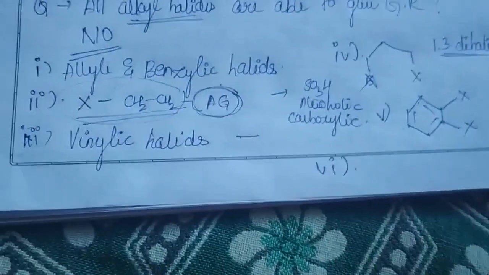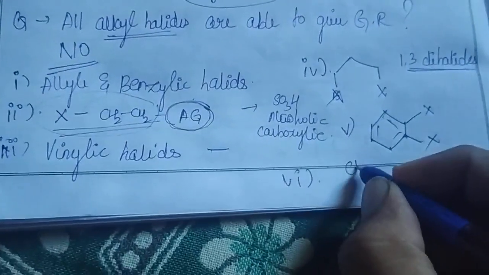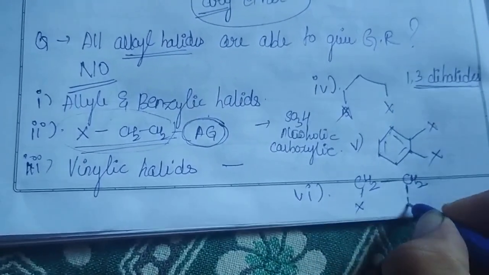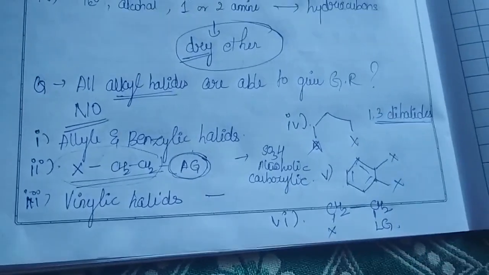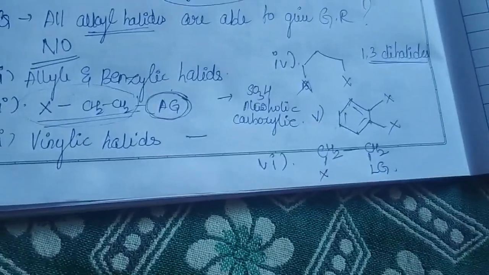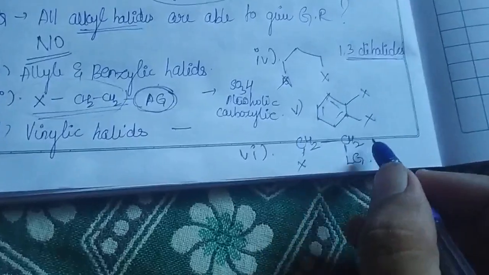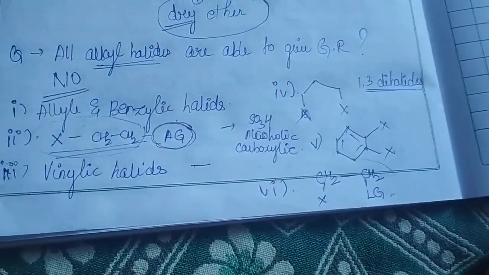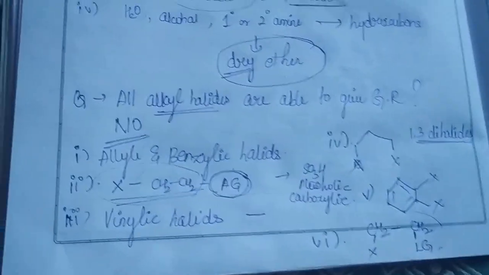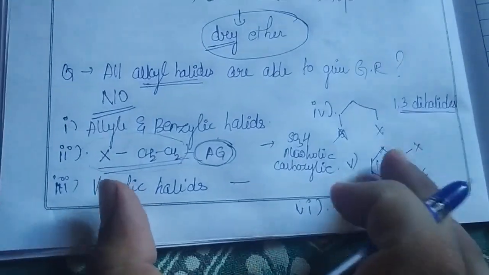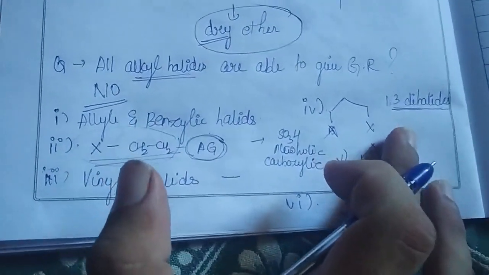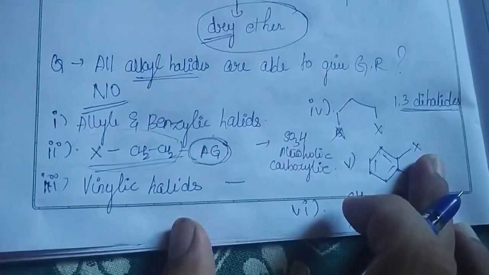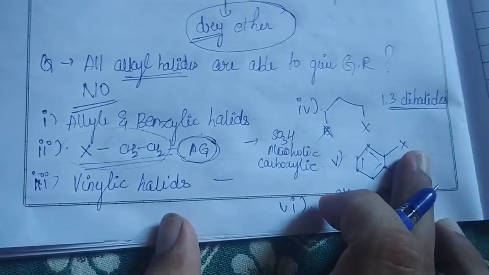Then coming to another part, that is if you are having the system in this way, CH2X, CH2, and here you are having some leaving group, a good leaving group. Yes. So in this case also you are not able to get your respective Grignard reagent. Why am I mentioning this? Because these are the 6 alkyl halides you have to remember. So in your options, if you are having any of these 6 molecules, you should get to your brain what is that.